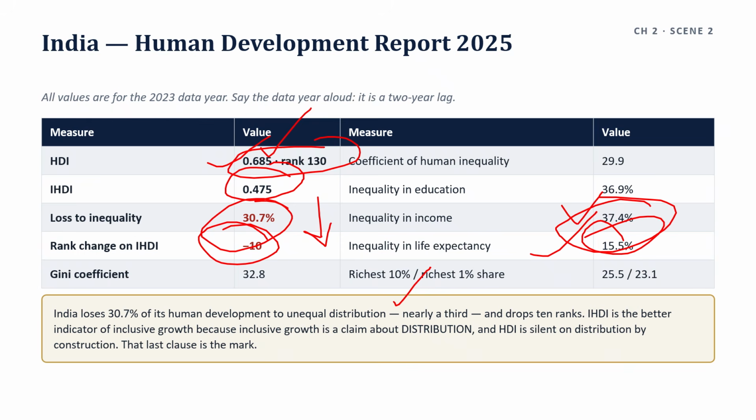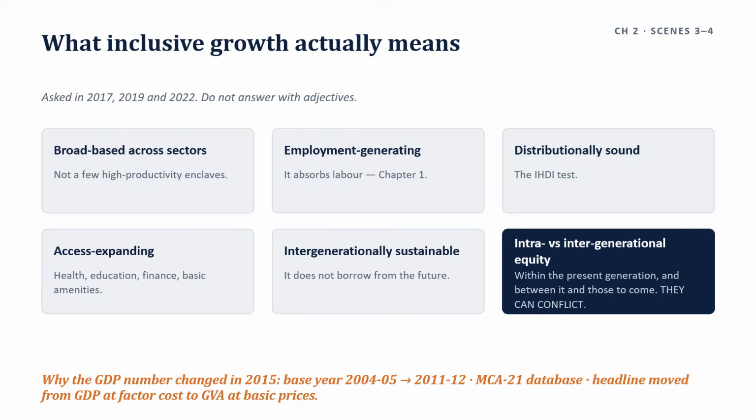Why the GDP number changed in 2015? The 2021 question asked for the methodology difference. Three changes. First, the base year moved from 2004-5 to 2011-12. Second, the corporate database changed. The new series drew on the MCA 21 database of company filings instead of the older enterprise surveys, widening coverage of the private corporate sector. And third, the headline aggregate changed.